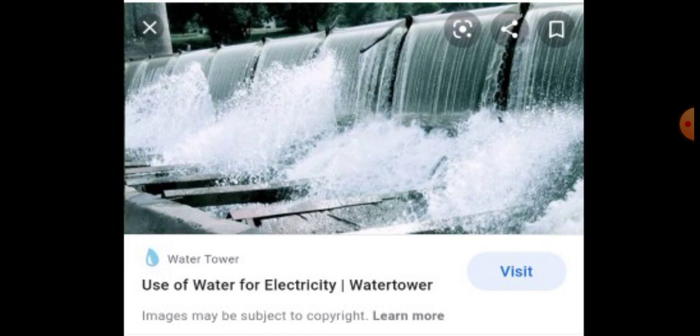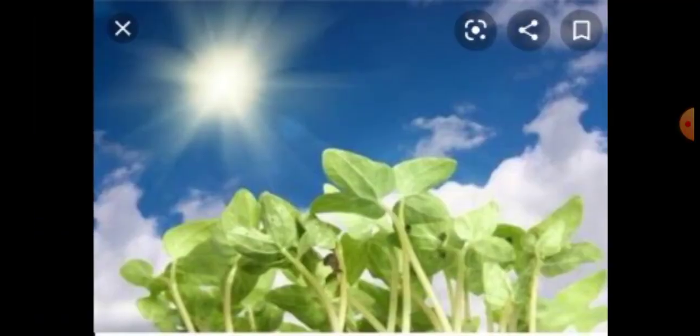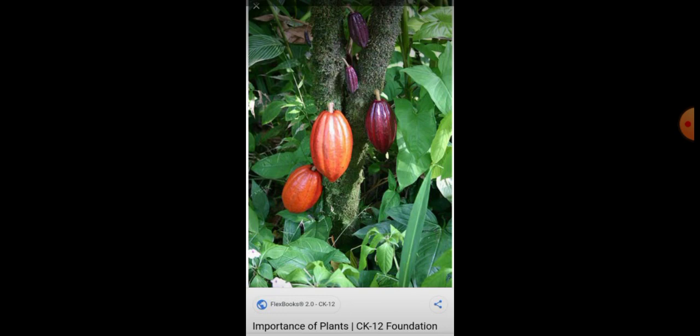The second thing is sunlight. The next important natural resource is the sunlight. Sunlight is necessary for growing plants, and it also provides us heat, vitamins, etc.